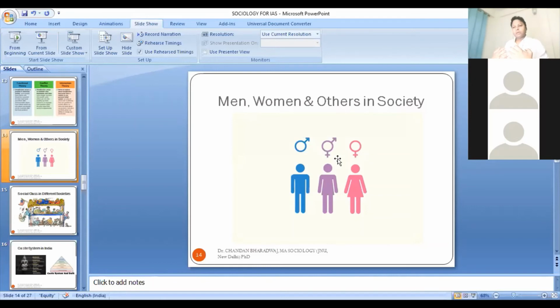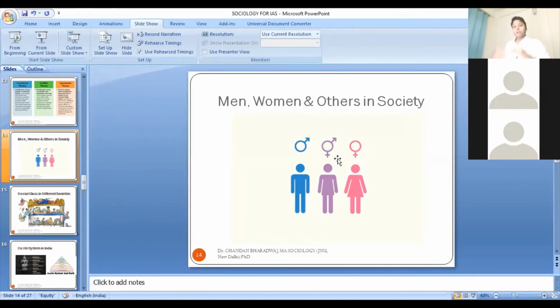What kind of power dynamics is taking place in the mode of production, or in the means of production, and what kind of relationship do they have? Is the way we see gender a biological thing or a social construct? We have to see. As I told you, this third category was not a focus till a few years back. It has recently got importance and recognition.